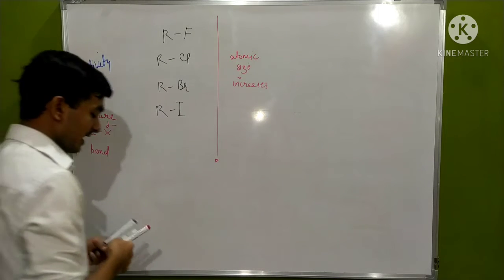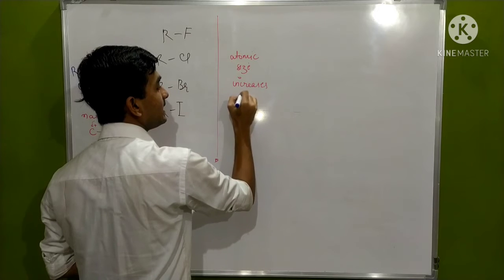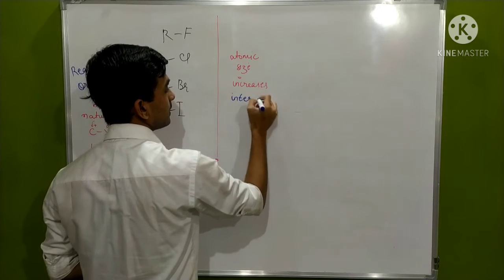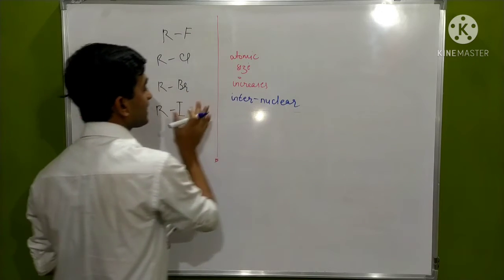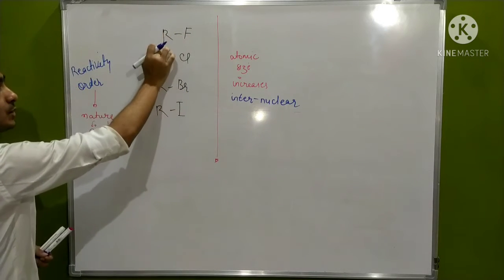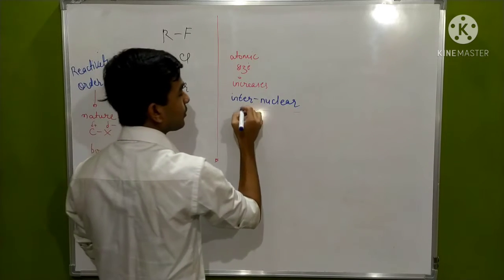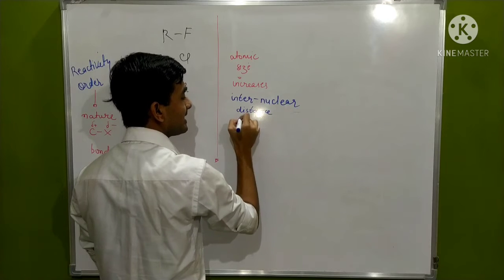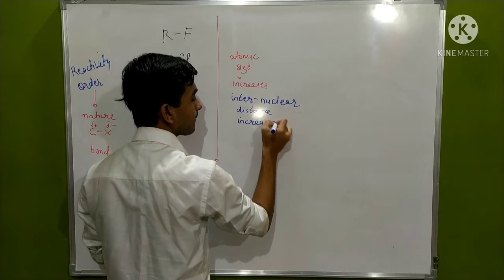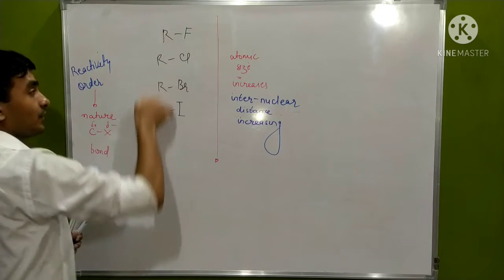If the atomic size increases, then what happens? The internuclear distance, meaning the distance between these two, goes on increasing. Means there will be separation between them.